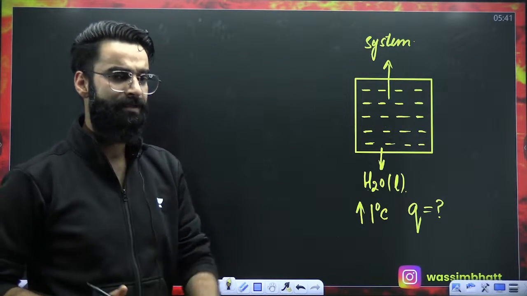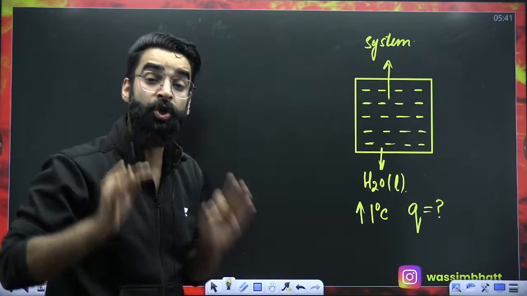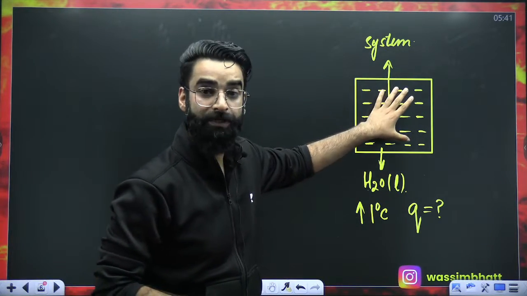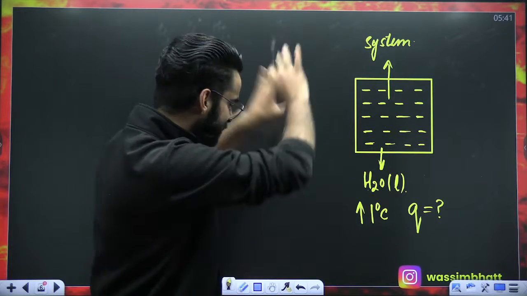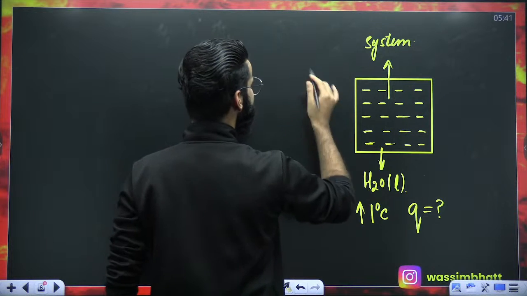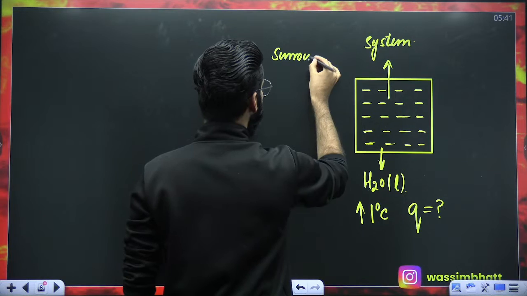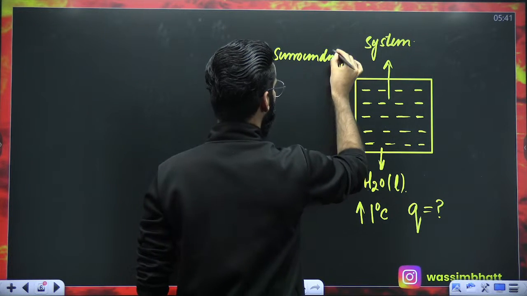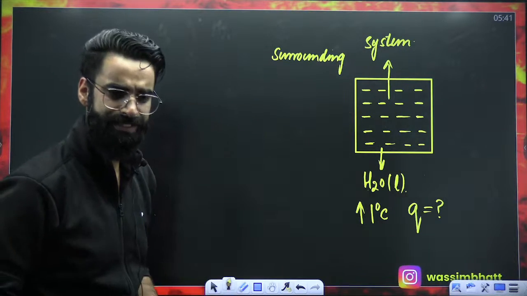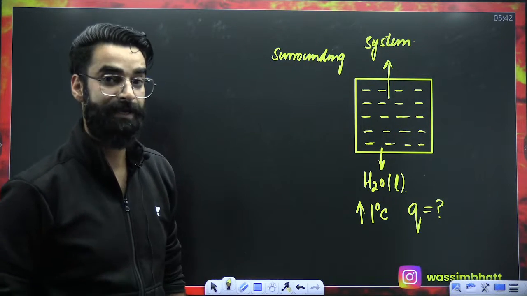Number one, the system. Number two, whatever is there in the universe except this water, except this system, that is something which you call as surrounding. Whatever is there in the universe except this water, except this system, that's what I'll be calling as surrounding.